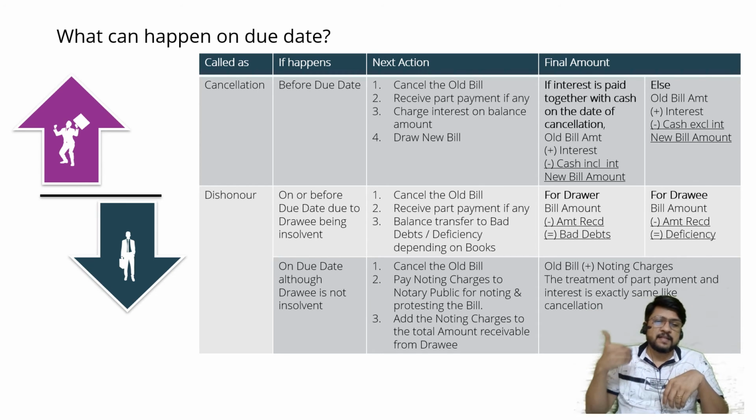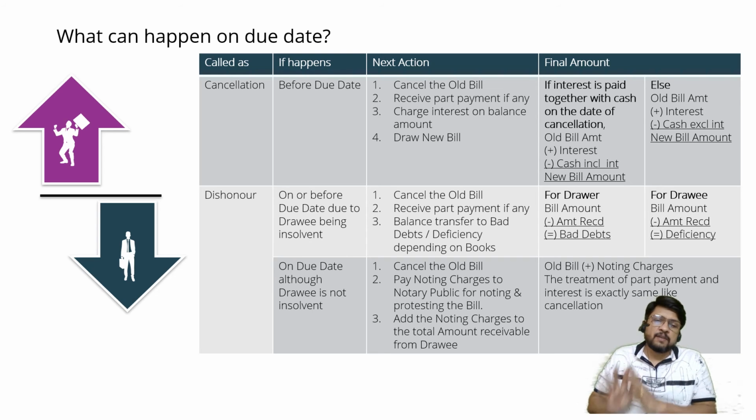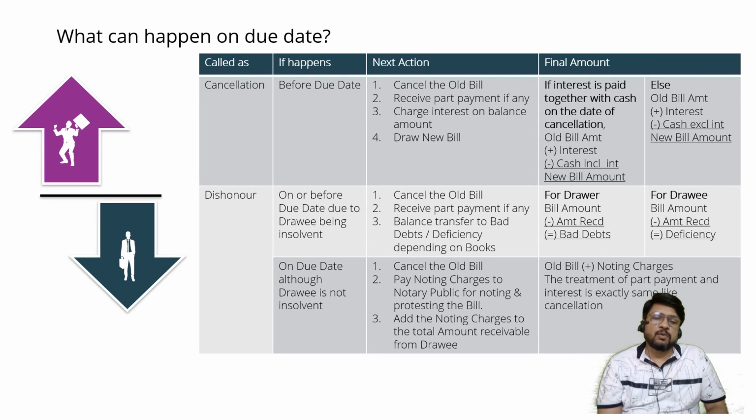So the first bill will be cancelled, part payment will be made, and for the remaining amount, a second bill will be drawn and accepted, and given back to the drawer. The drawer will wait for the term or tenure of the second bill. Upon the completion of the tenure of the second bill, he will ask for the money from the drawee. So the drawee got benefit, the drawer got benefit, and most important, nobody's credit was lost, nobody's goodwill is diminished.